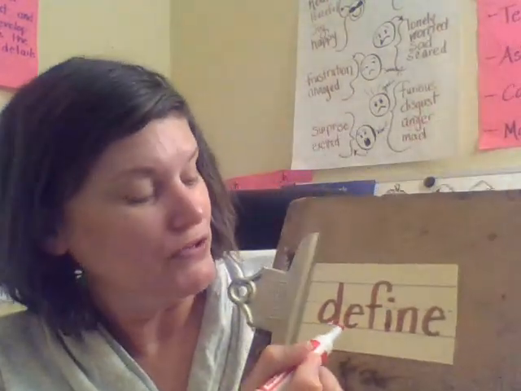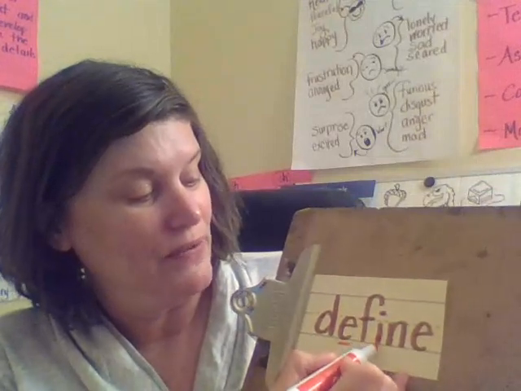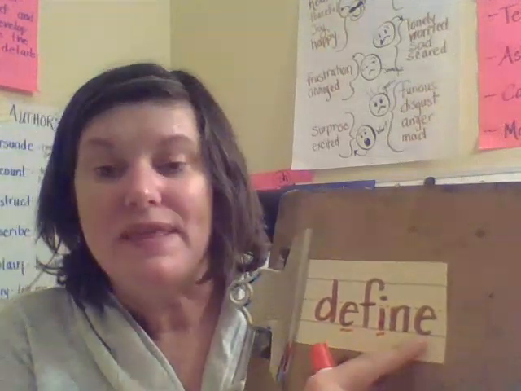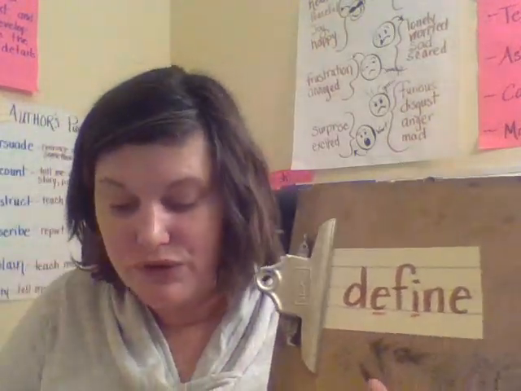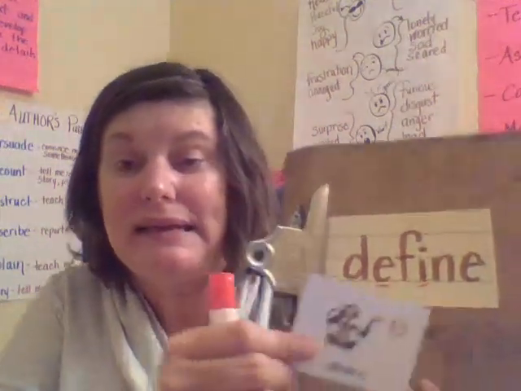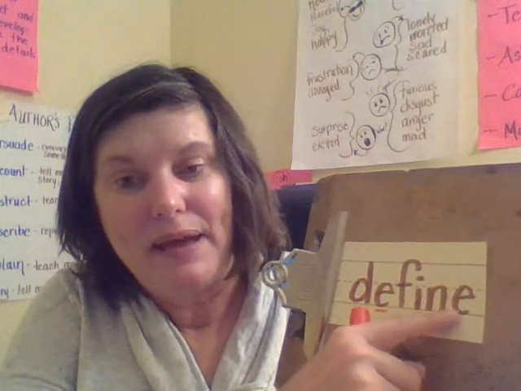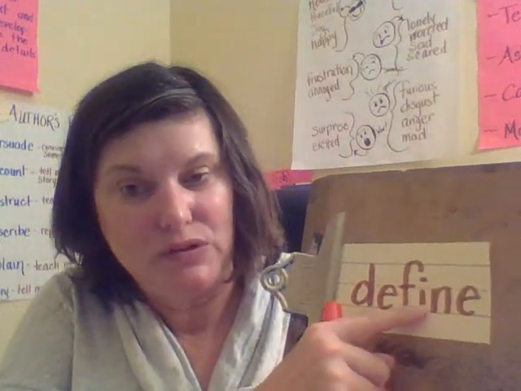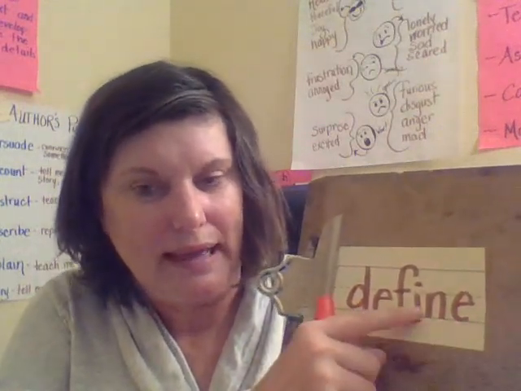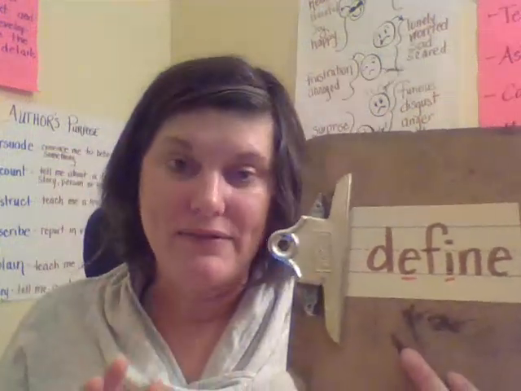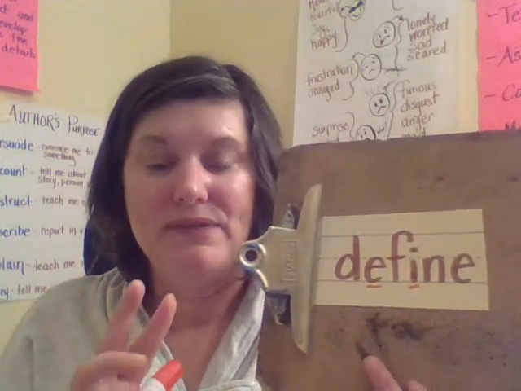So we know the first step is to find the vowels. Now, this vowel is, of course, our silent E vowel. So we don't count that because this vowel is helping this one. So it's like they're working together. Remember, every syllable has a vowel.